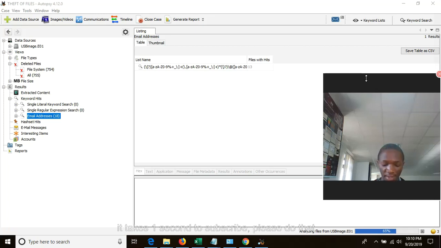Now, forensics is a very beneficial field of study which has a positive impact on society by getting evidence in different cases.